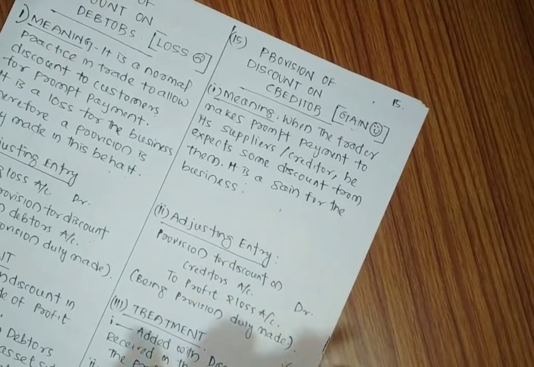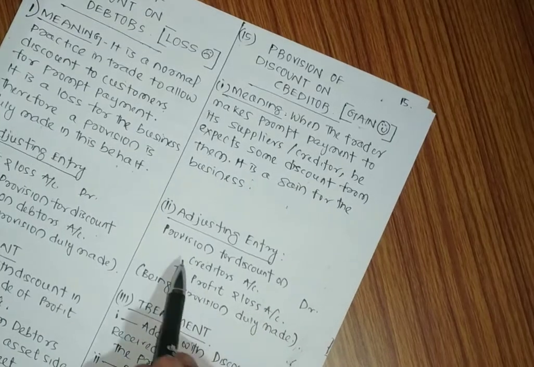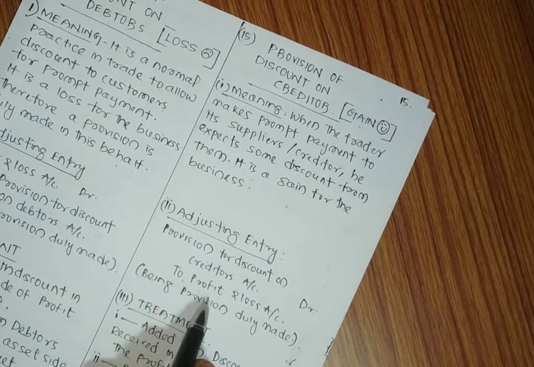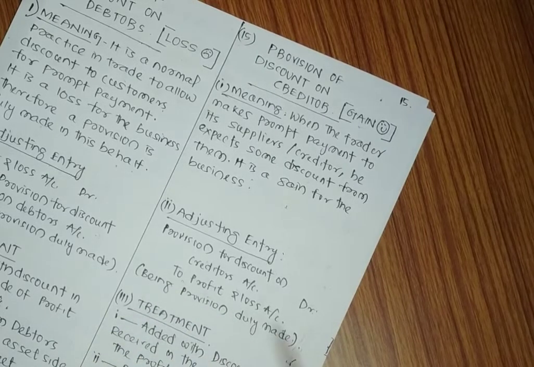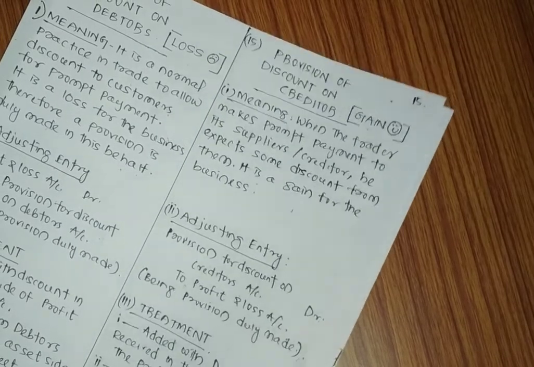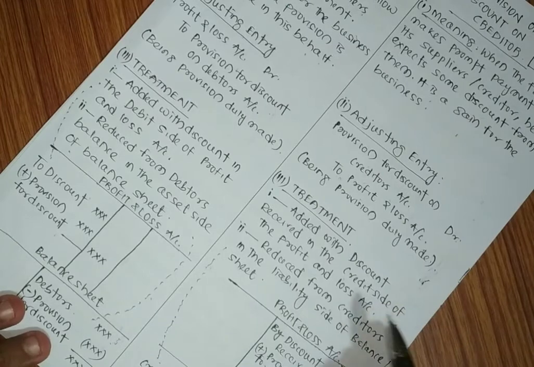What will be the adjusting entries? Just opposite, provision for discount on creditors is credited to profit and loss account. That means it will be shown on the credit side of the profit and loss account. Next comes the treatment. What is the treatment of this item?